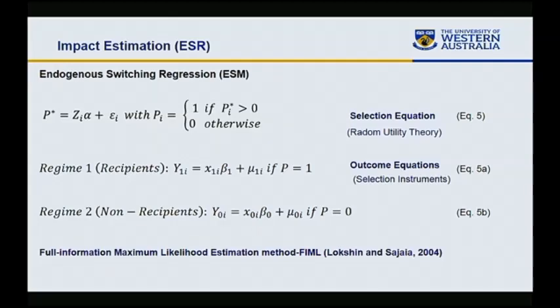In order for these equations to be identified, we need some set of instruments to be added to this selection equation. So we use two selection instruments, and we perform some validation exercises to get an idea whether these selection instruments are valid or not. These equations are estimated using full information maximum likelihood methods.